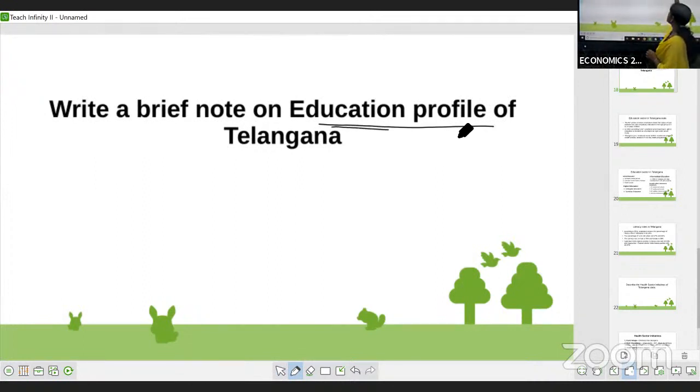Regarding education, they are asking. It is important for the 5 mark SAQ. Let me start with the education profile of Telangana.